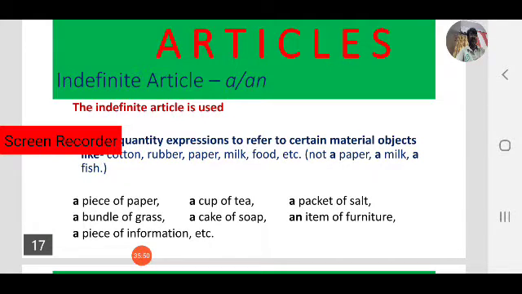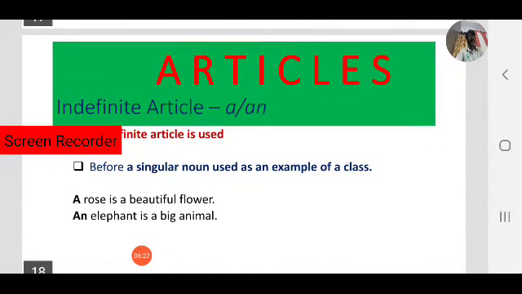A piece of information. So in all these cases, we use indefinite articles before quantity expressions to refer to certain material objects. When we use quantity expressions, we use the indefinite article a or an based on the sound: a piece of paper, a cup of tea, a packet of salt, a bundle of grass, a cake of soap, an item of furniture, and a piece of information. Next, let us see another case.